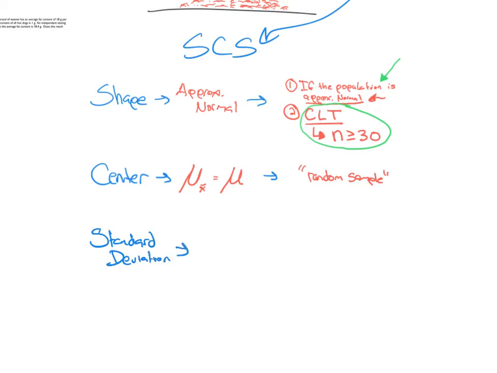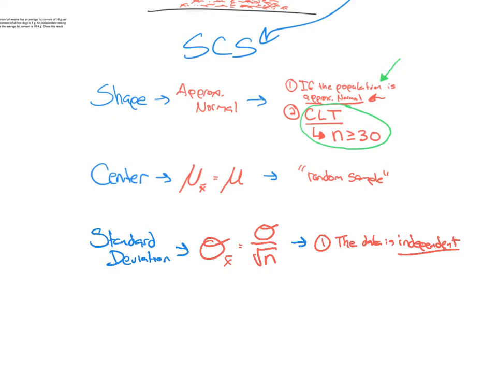Standard deviation, if we look at the formula, it is sigma of all the little samples, so the standard deviation of all the little samples, is equal to the standard deviation of the population divided by the square root of n. Well, that is only true if, number one, the data is independent. But remember, if it's independent, we're good to go.